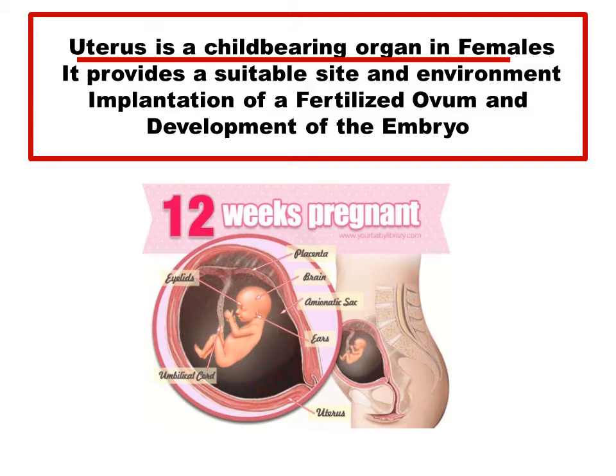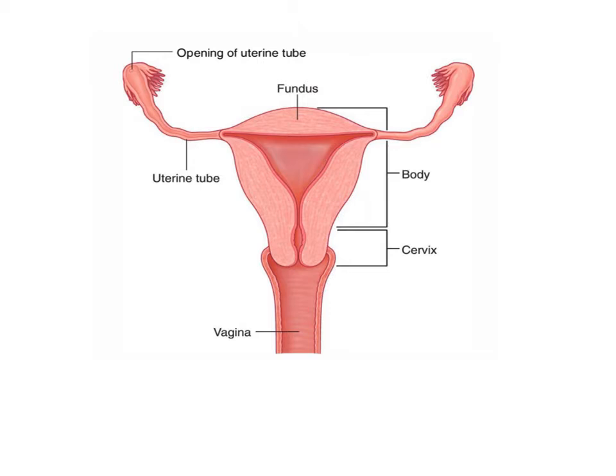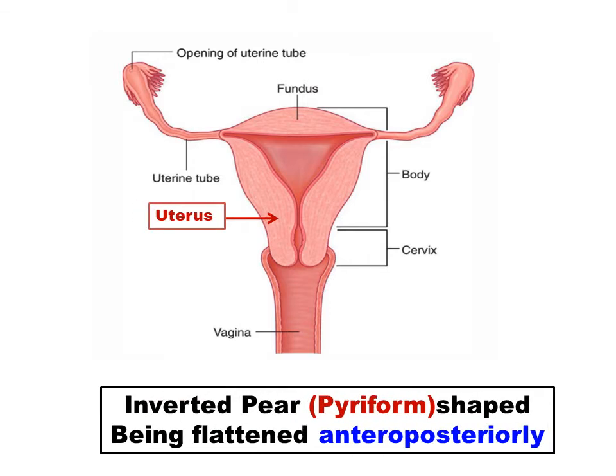The uterus is a childbearing organ in females. It provides a suitable site and environment, mainly for the implantation of the fertilized ovum and development of the embryo. Superiorly, on each side, it communicates with the fallopian tubes or uterine tubes. Inferiorly, the uterus communicates with the vagina. The uterus is inverted, pear-shaped or pyriform, being flattened anteroposteriorly.